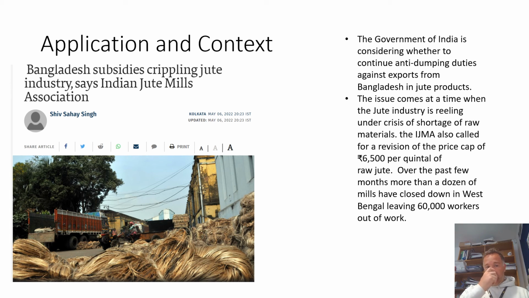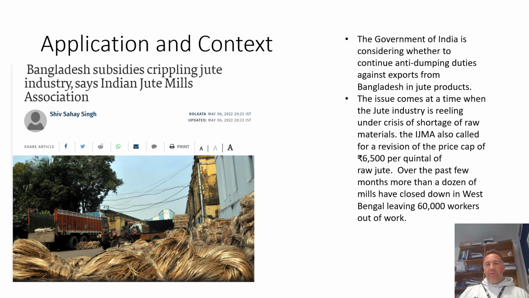So let's have a little look at another example of this. So application and context for this one. Have a look at Bangladesh subsidies crippling the jute industry, say the Indian Jute Mills Association. So what's been happening here? Well, Bangladesh and India both produce a material called jute, which you'll find in baggage typically. And so you often see jute bags as the reusable shopping bags in shops. The government of India is considering whether to continue anti-dumping duties against exports from Bangladesh in jute products.